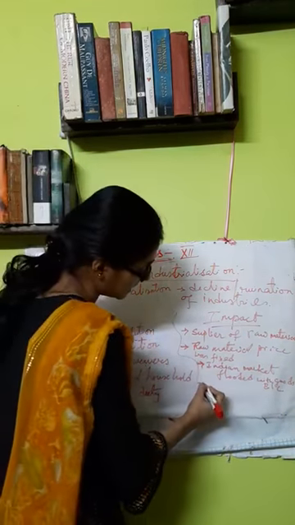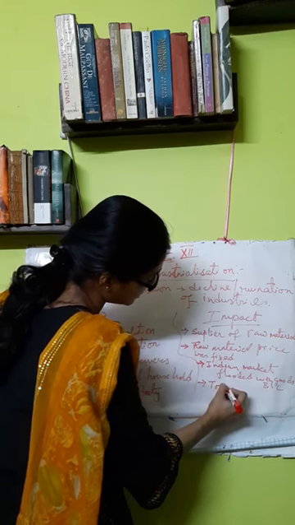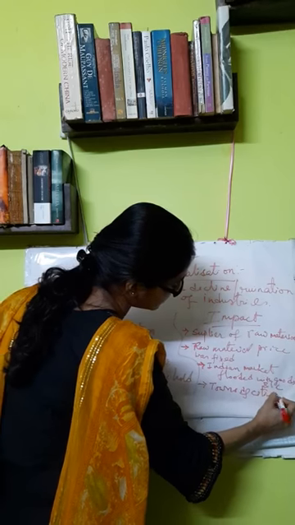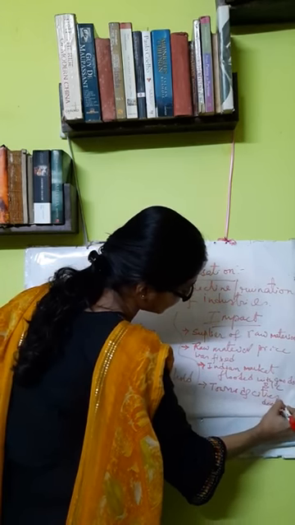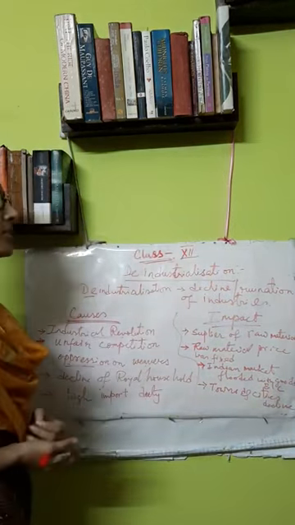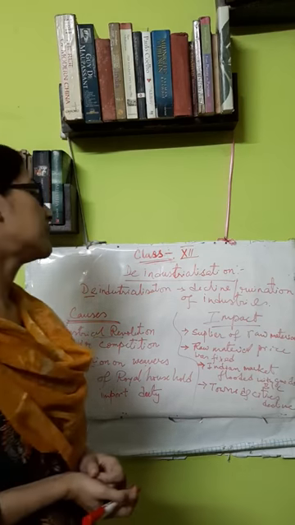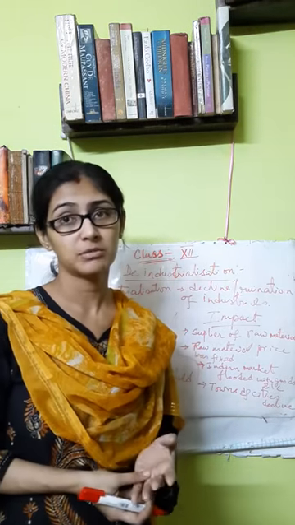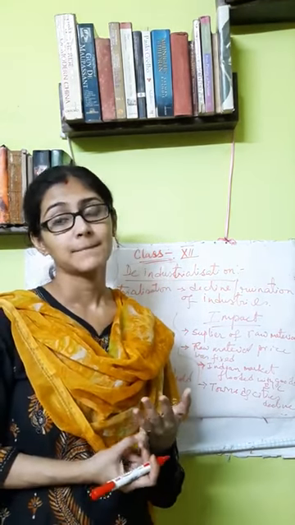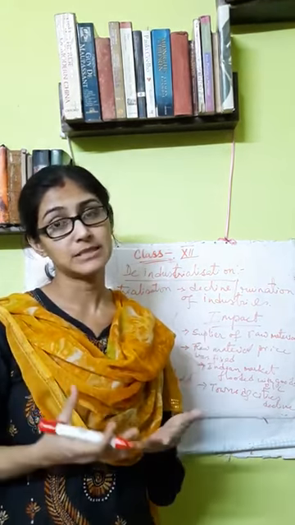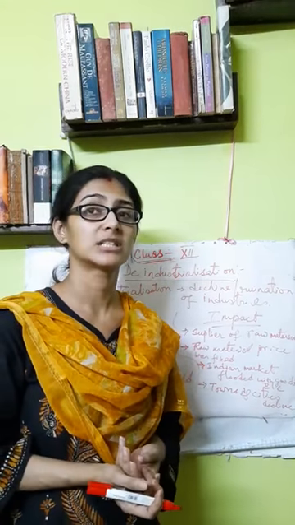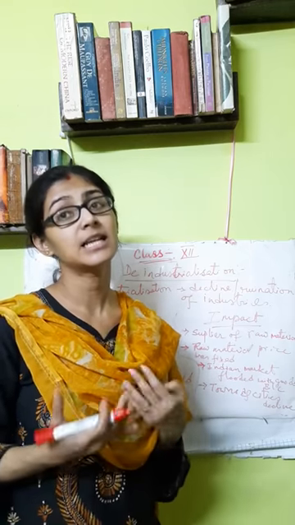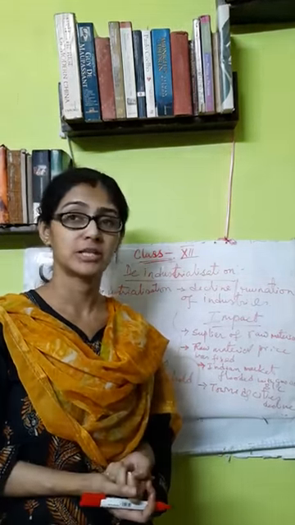Then, apart from this, there was the decline of towns and cities. That is a major impact of the deindustrialization. Many important towns like Murshidabad, Dhaka, Surat, especially those famous for cotton and the cotton textile industry, suffered major decline.